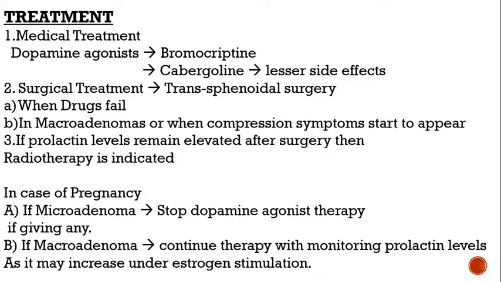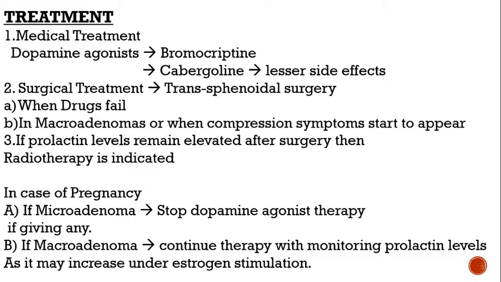But the side effect of this surgery is that because you have removed the pituitary tumor, the patient will develop panhypopituitarism. That is, all the hormone levels will decrease, but panhypopituitarism is better than hyperpituitarism. So we do this.